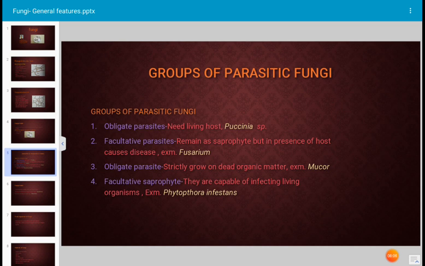Okay, and another group is the facultative saprophyte. They are capable of infecting living organisms. Example, Phytophthora infestans. It is a pathogen which causes late blight disease of potato. Okay, next.